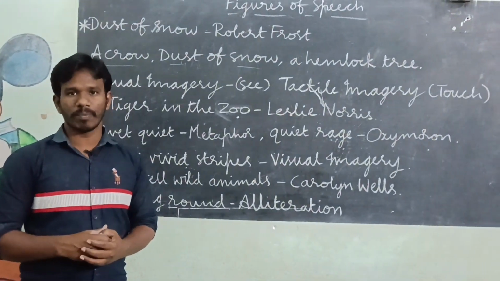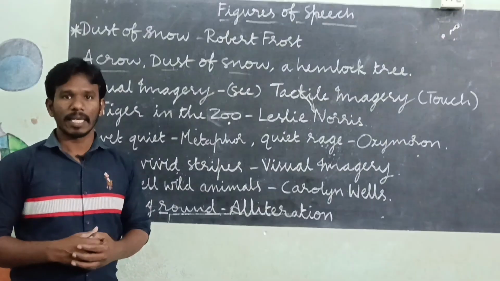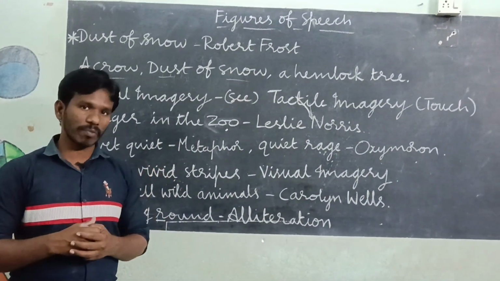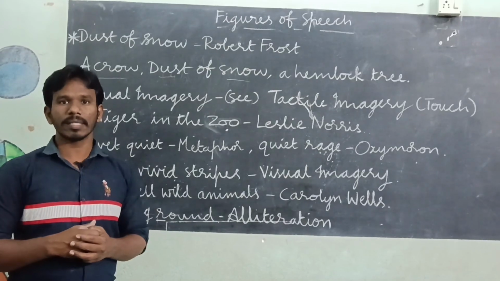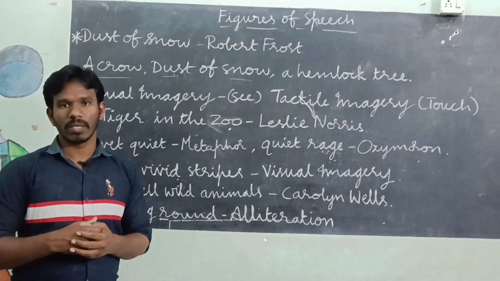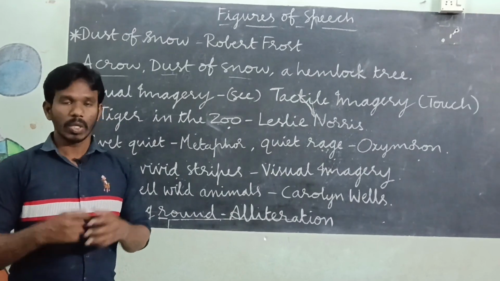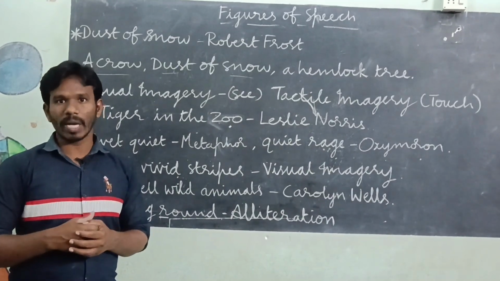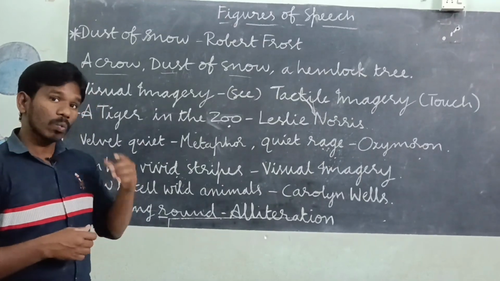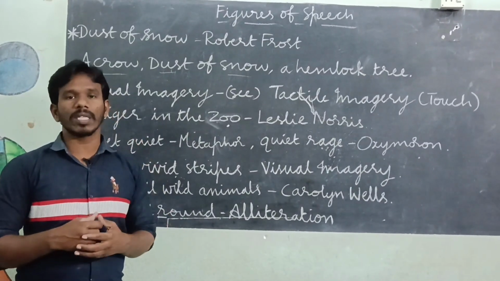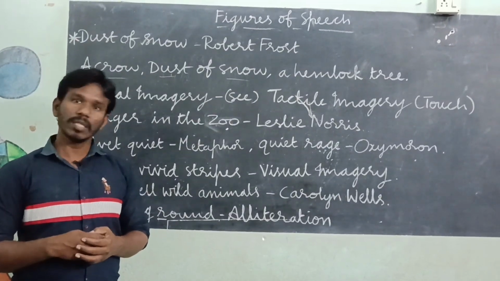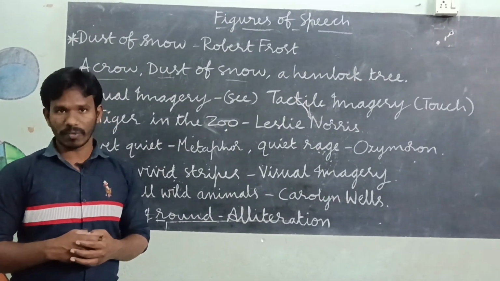In this video lecture, I am going to explain some poems. From the public examination point of view, question numbers 6 to 10 are reading comprehension on poems. To get 5 out of 5, we have to study all the poems carefully. Now, we know that in chapter 1 there are 2 poems, Dust of Snow and Fire and Ice. These 2 poems were written by Robert Frost.